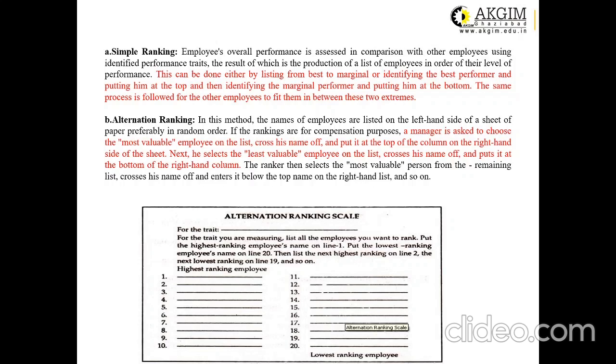So in this case, he alternately gives ranking to the most valuable employee and the least valuable employee, and the whole list is prepared. Based on that, the management can decide about increments and various other promotional decisions.